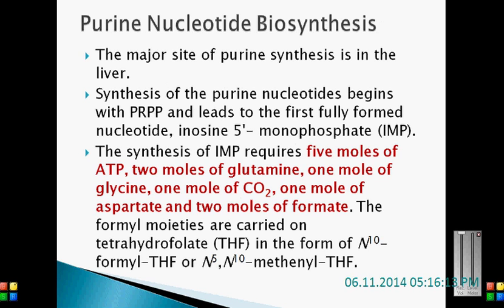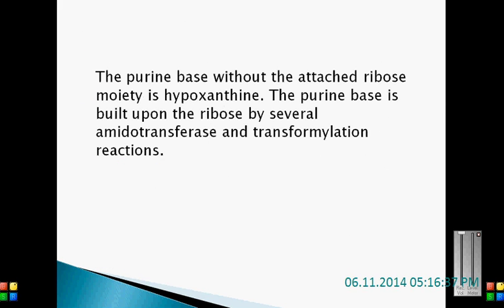Purine nucleotide biosynthesis: what are the precursors? Kindly note them down. What are the precursors required for this nucleotide biosynthesis? We require 5 moles of ATP, 2 moles of glutamine, 1 mole of glycine, 1 mole of carbon dioxide, 1 mole of aspartate, and 2 moles of formate. I said this earlier, and it is an important question. It has already been asked in CSIR, GATE and ICMR-like exams.